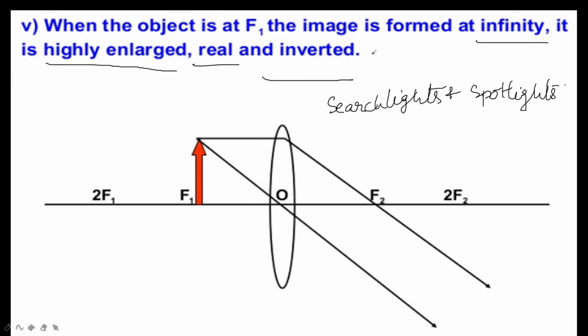In theaters, as in the searchlights, the powerful lamp is placed at the principal focus of a convex lens which produces a powerful and parallel beam of light. So for searchlights and spotlights, the object position is at focus.